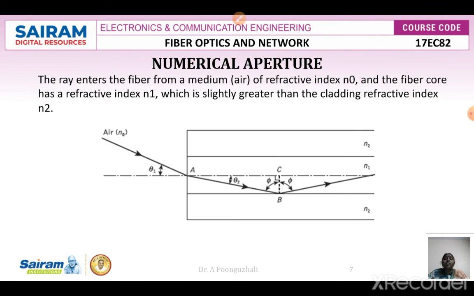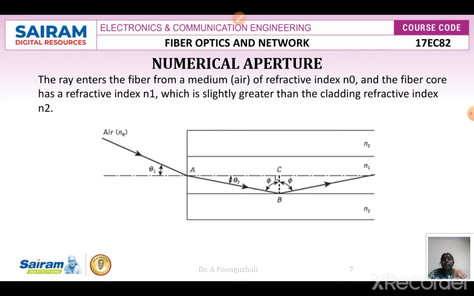So next we are going to see the numerical aperture. The numerical aperture is nothing but the ability of the core to gather the light within the core. The ability of the fiber to gather the light is going to be called your numerical aperture.